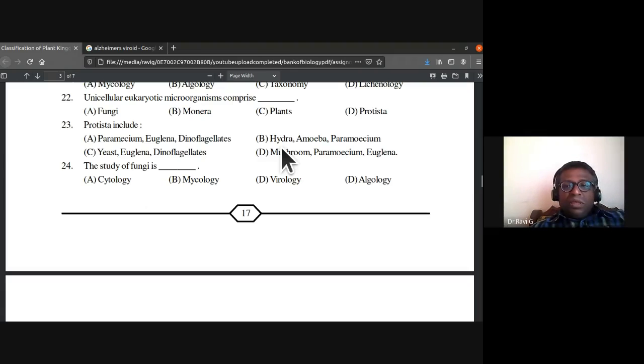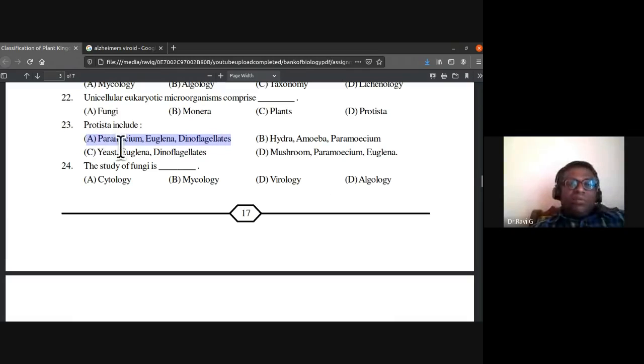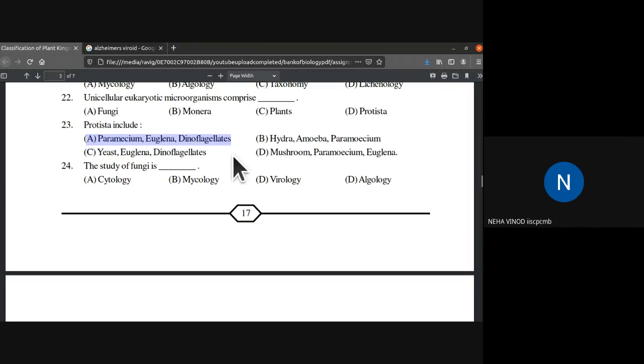Amoeba and paramecium are protists. Yeast belongs to fungi. Mushroom is also fungi. The answer is paramecium, euglena, and dinoflagellates. They all belong to protista. So this is the answer.